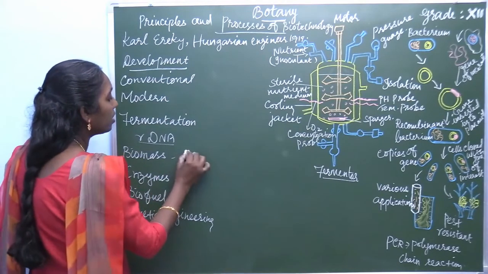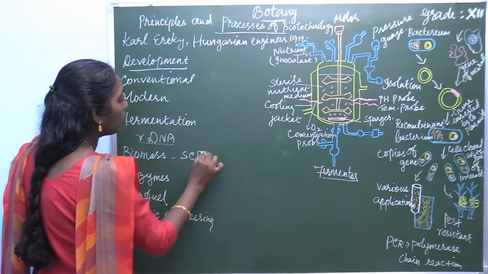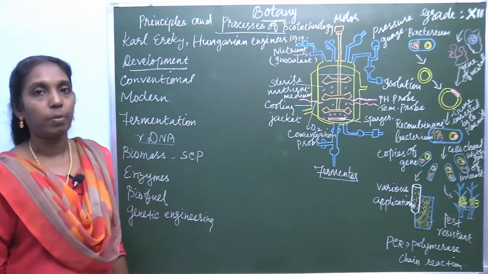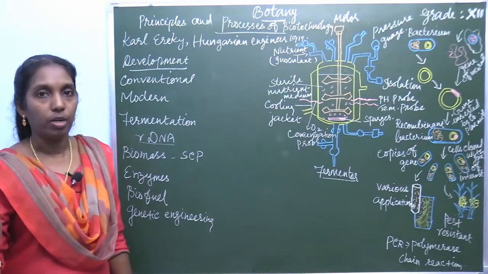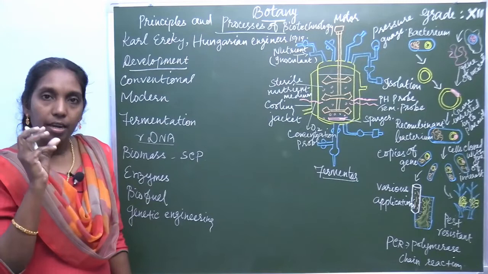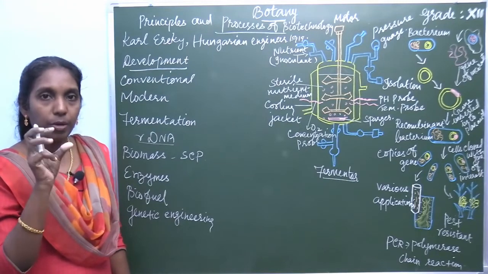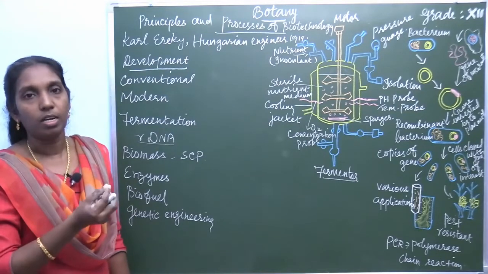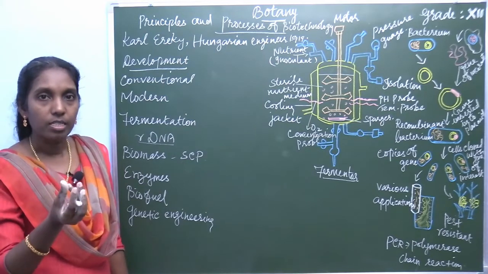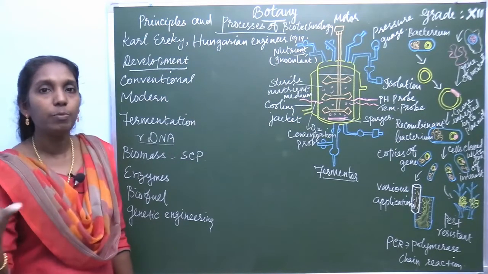Biomass is mainly single cell protein, SCP. Biomass is the preparation of single cell protein. What is meant by single cell protein? Microbes, a number of microscopic organisms, very small, maybe unicellular. These unicellular organisms possess complete protein.